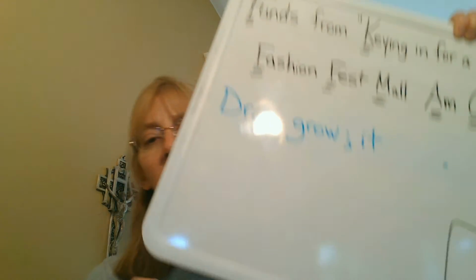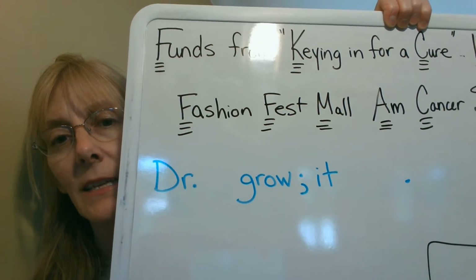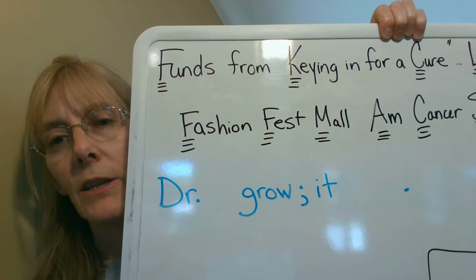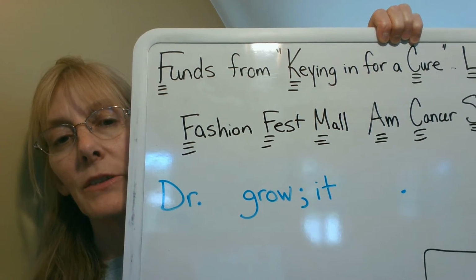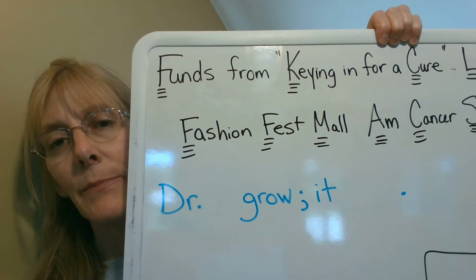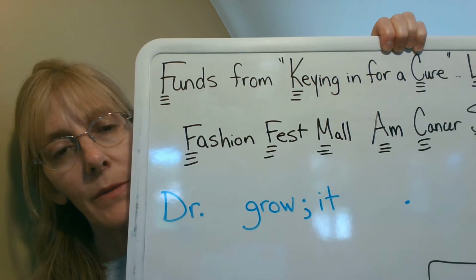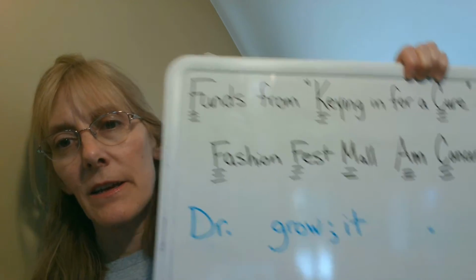All right, so looking at that, Dr. Lee discussed a drug that caused blood vessels to grow. It may fight heart disease. All right. The doctor is going to have a period at the end. Okay. Then going to grow and it, there would be a semicolon because they're related but not independent sentences of each other. So you use the semicolon. And then you're going to remember the period at the end of the sentence.